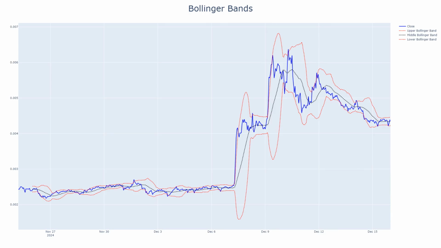Bollinger Bands analysis. The price of 1MBABYDOGEUSDT is currently positioned near the middle band of the Bollinger Bands at $0.00434, with the upper band at $0.00446 and the lower band at $0.00422. The recent price squeeze indicates reduced volatility, however, a breakout could be imminent. Historically, breakouts above the upper band have resulted in sharp moves, as seen on December 10 when the price spiked by 10%. A sustained move outside the bands could trigger increased price volatility.